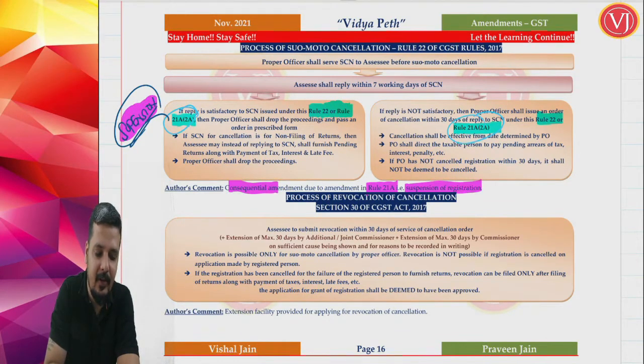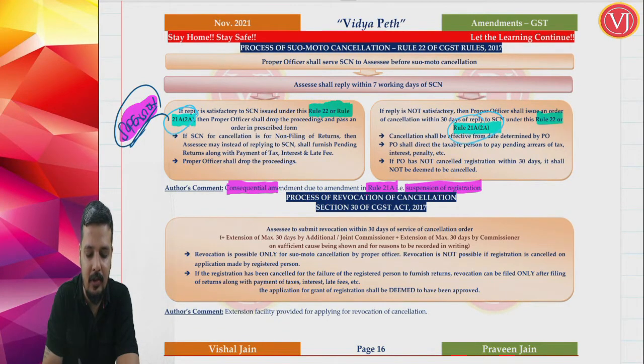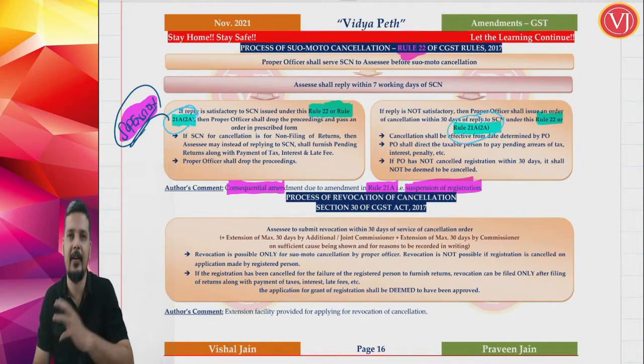So this point we will leave to suspension. When we discuss suspension of registration as per Rule 21A, automatically the consequential amendment which is there in Rule 22, you will understand. So we will leave it to suspension. When we discuss this, we will come back here and understand it.